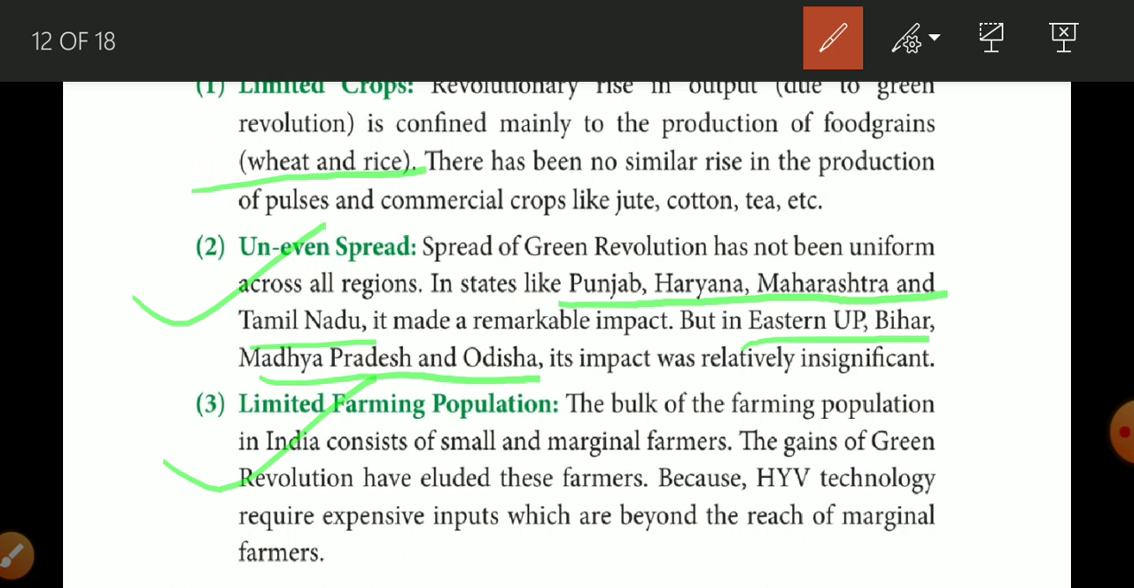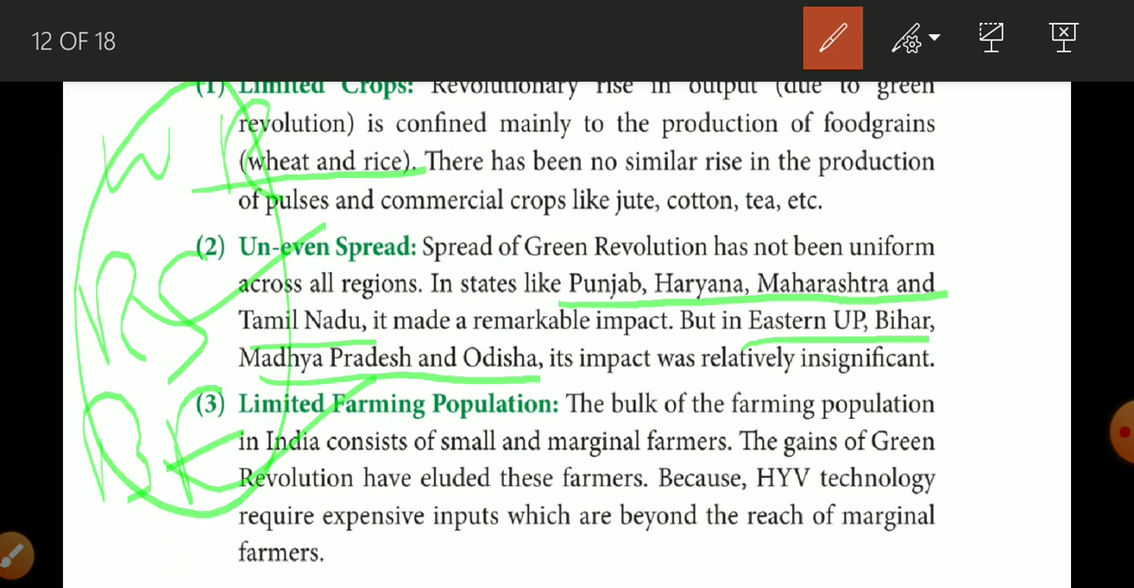So I think in very easy language, it only gives benefit to two food grains, wheat and rice. Second demerit is that it only gives benefit to rich states like Punjab, Haryana, Madhya Pradesh, Tamil Nadu. Okay, Maharashtra, sorry, Madhya Pradesh is not Maharashtra. And third demerit is it only gives benefit to big farmers. So here only wheat and rice, here only rich states, and here only big farmers. So this is the demerit of green revolution.